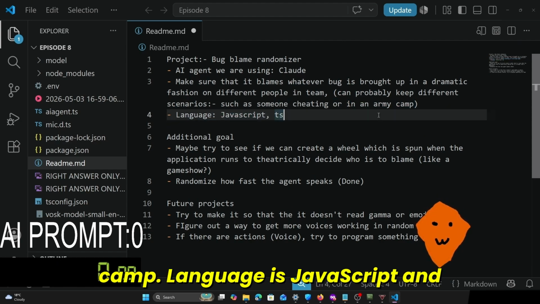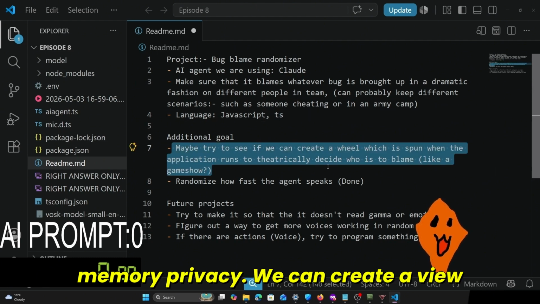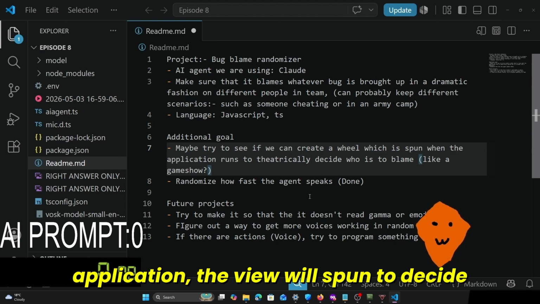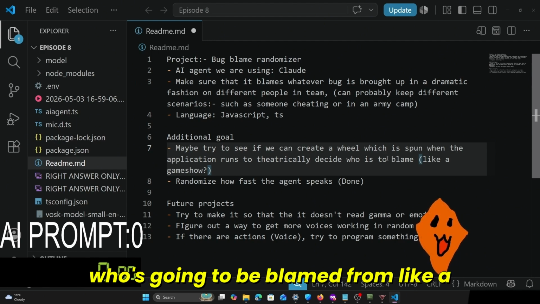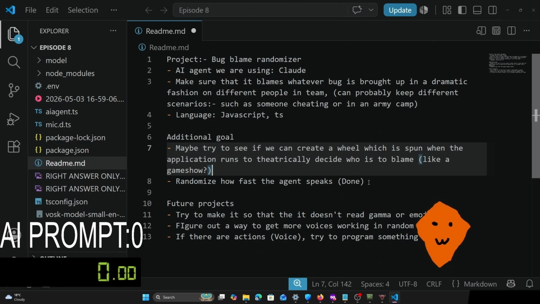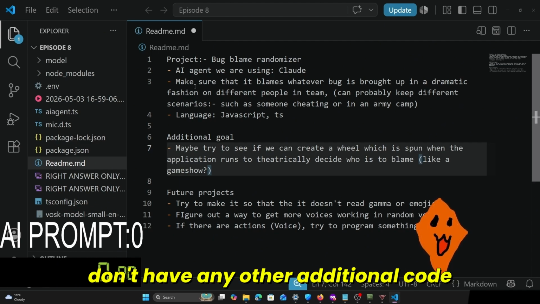Language is JavaScript and TypeScript. Additional goal I'm thinking is maybe try to see if we can create a wheel, which like whenever we run this application, the wheel spins to decide who's gonna be blamed from a list of people in our show, and randomize how fast the agent speaks. Which is all, this one's already done. I don't have any other additional goal right now.